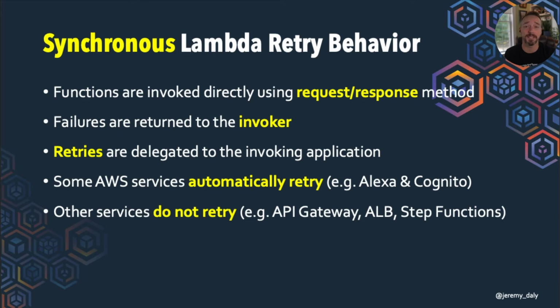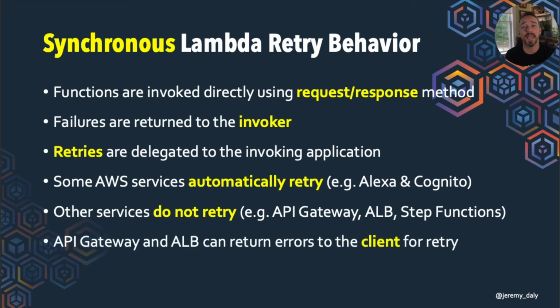API Gateway, ALB, Step Functions. If the Lambda function fails, it is up to the client to retry those. And then API Gateway and ALB actually return those errors directly to the client so that those systems can just go ahead and retry from the client side.